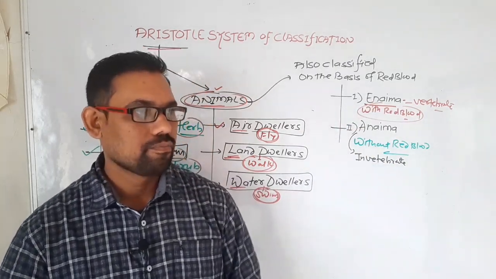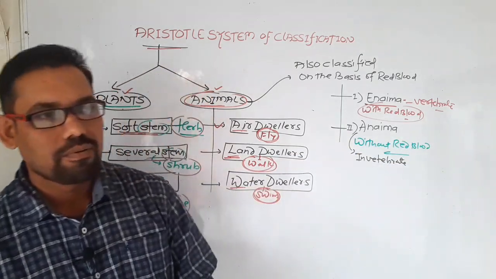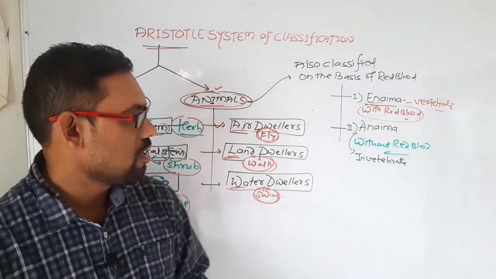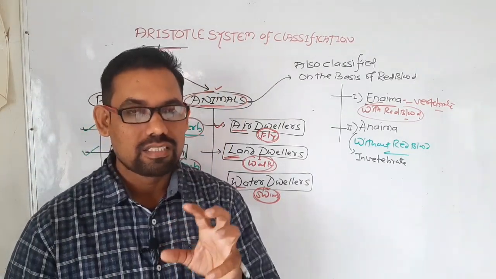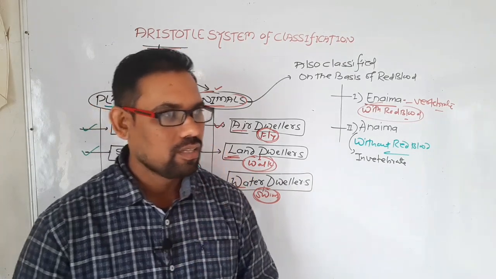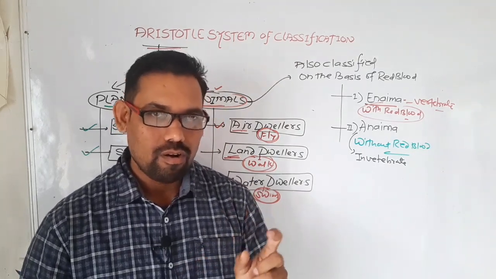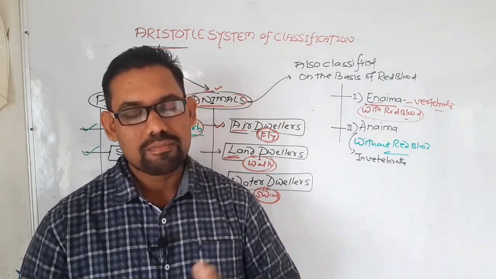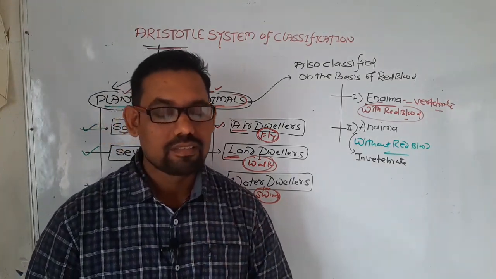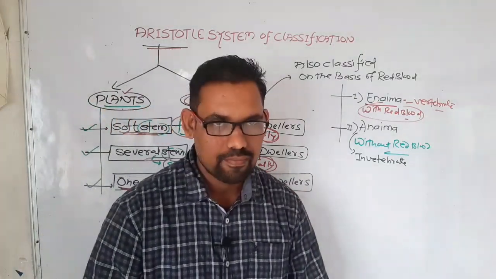But in the case of Anaima, without red blood, these are cephalopods, crustaceans, insects, snails, shell animals. Then plant animals called cnidarians. Because they found plant-like animals, they called them cnidarians, having a somewhat plant-like look. So this type of classification they made.